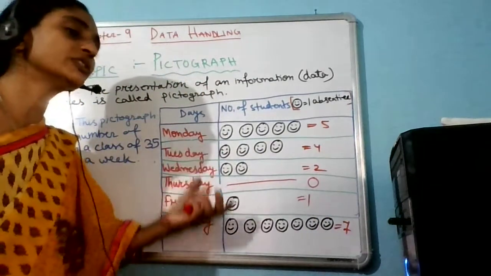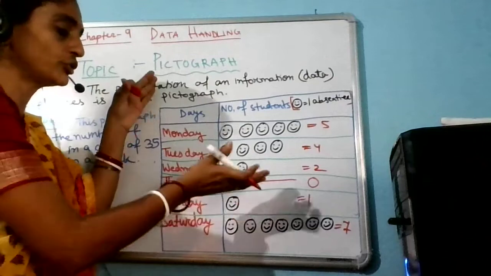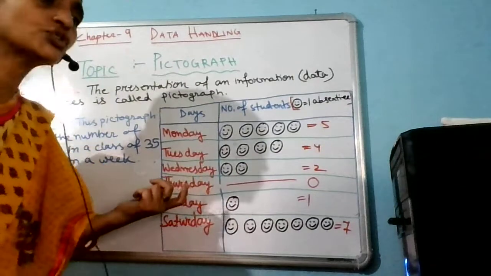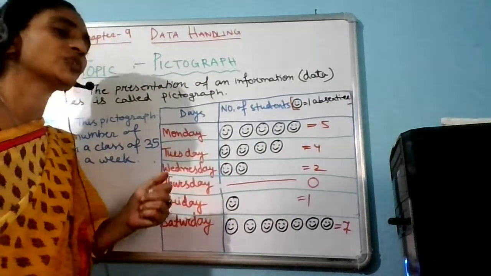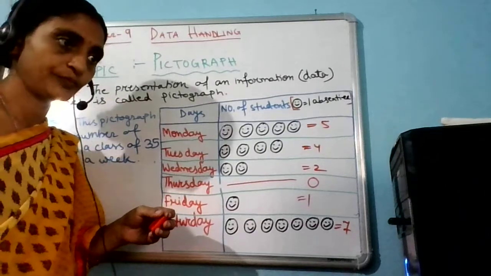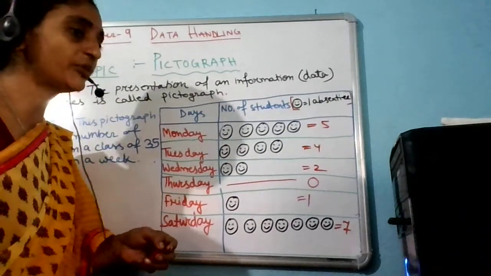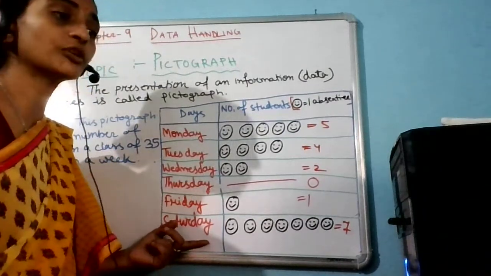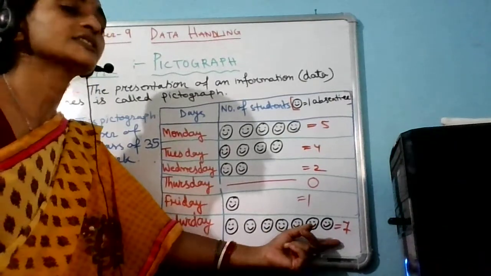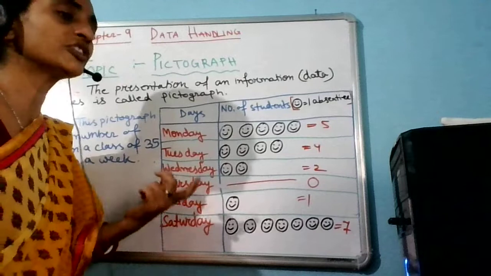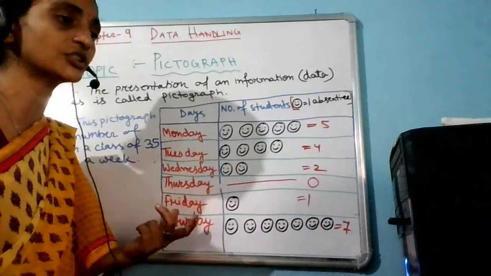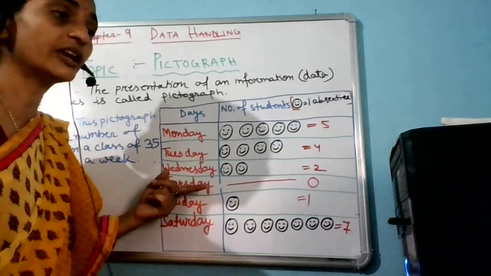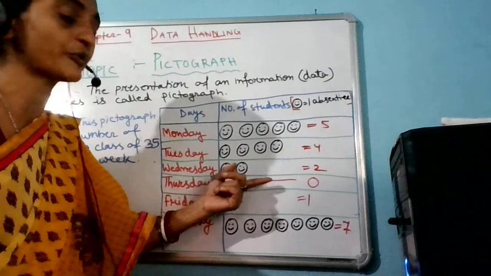So if you have got the question in the form of this pictograph, and you are asked, tell me in that week which day the maximum number of absentees were there. What will be your answer? Obviously it will be Saturday, because on Saturday the maximum number of students were absent and that number is 7. And out of these weekdays, on which day was no one absent, that means full attendance was there? Tell me which day. It is only Thursday. That day no one was absent because the number of absentees was 0.